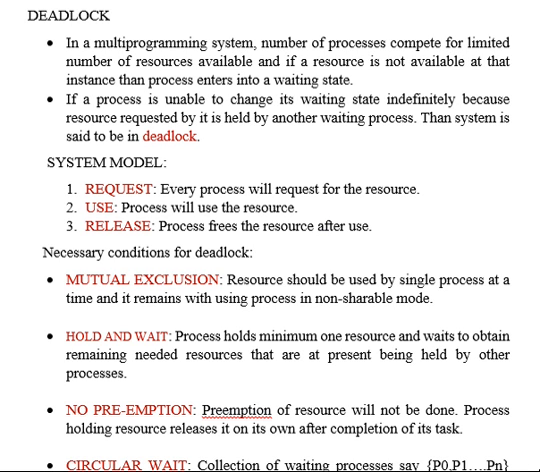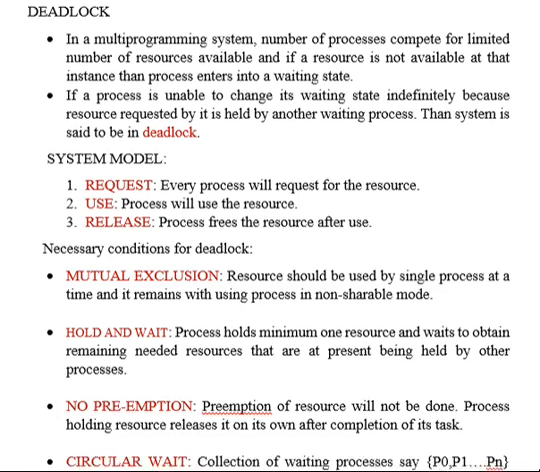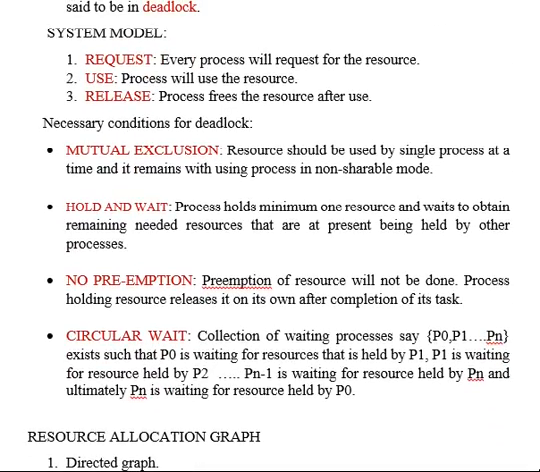Now there are certain specific conditions for the deadlock to occur. So we'll just go through the conditions. The first one is mutual exclusion, then hold and wait, no preemption, and circular wait. So if a deadlock has to occur, these four conditions have to be present.